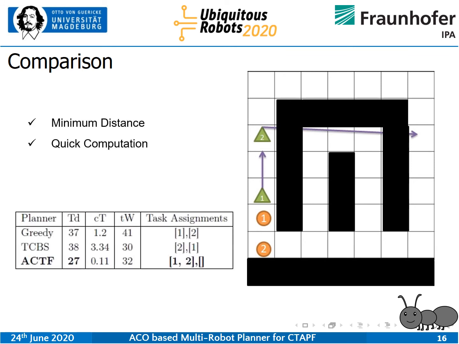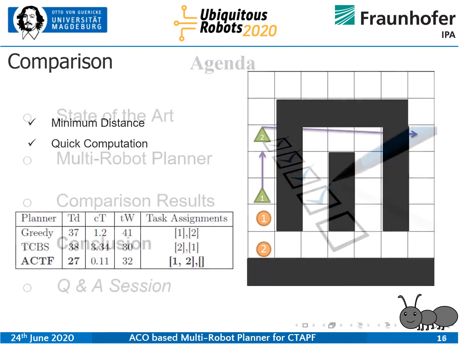The greedy planner said the first robot should do the first task because nearest, yes, greedy. The second robot should do the second task. TCBS said, okay, no, the second should do the first one and the first should do the second task. ACTF said, okay, no, the second robot doesn't even need to move. The first robot can do the first task and then the second task and still save a lot of travel distance. And that is where ACTF excels. This we will also discuss.